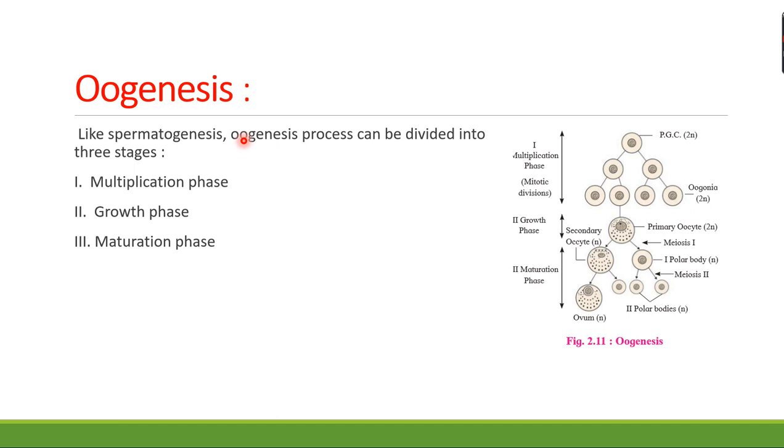Like spermatogenesis, this oogenesis process can also be divided into three stages: multiplication phase, growth phase, and maturation phase. These are the phases of oogenesis, like you studied in spermatogenesis.